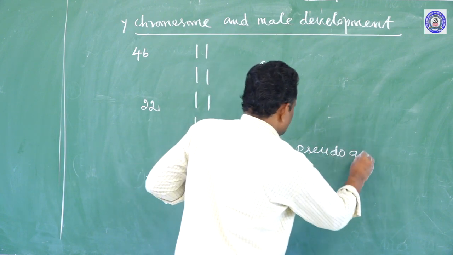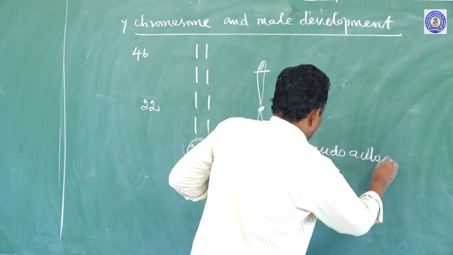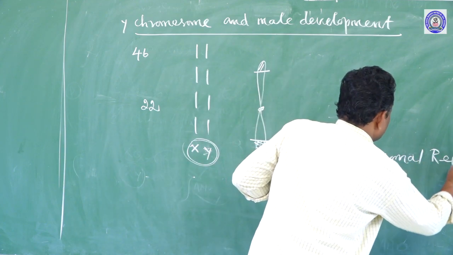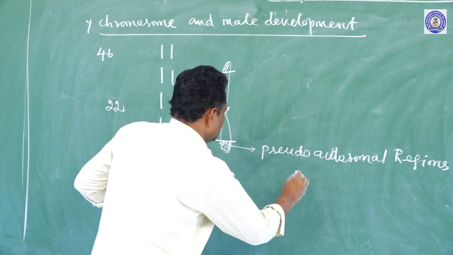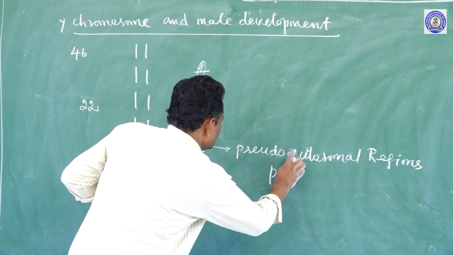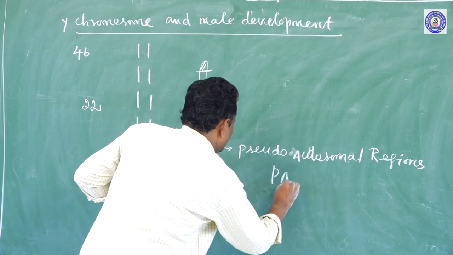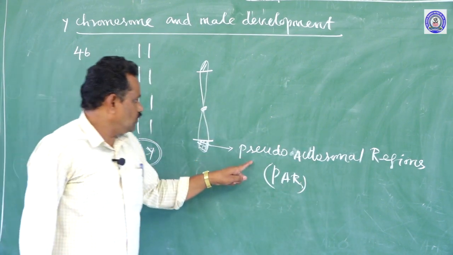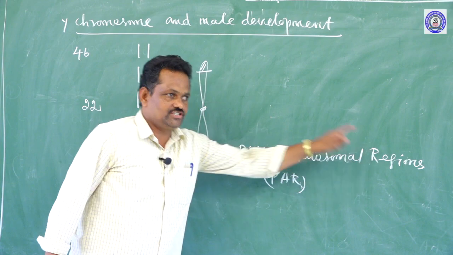This end we call the pseudo autosomal regions, called PAR. Okay, it is called pseudo autosomal regions.